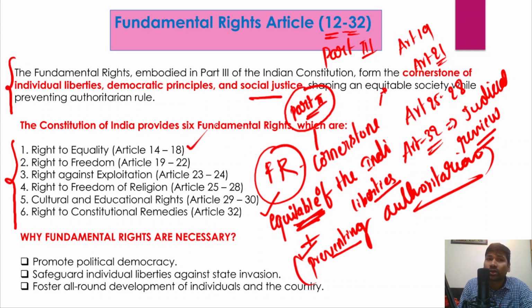For example, right to equality from Article 14 to Article 18, right? And right to freedom, Article 19 to 22, right against exploitation, Article 23, 24, and right to freedom of religion and right to constitutional remedies as well. So we'll understand all these different rights very briefly, and we will also understand what are the important cases that are associated with these particular fundamental rights.